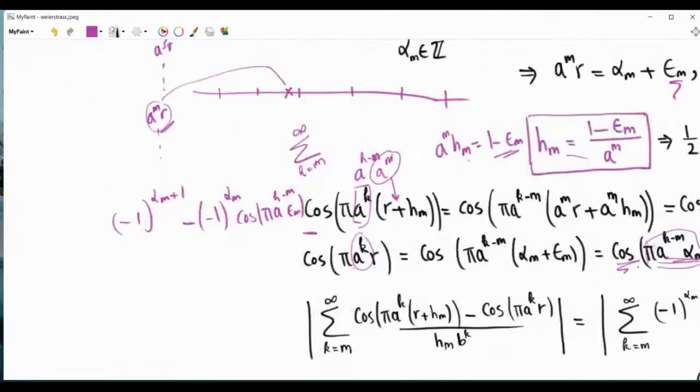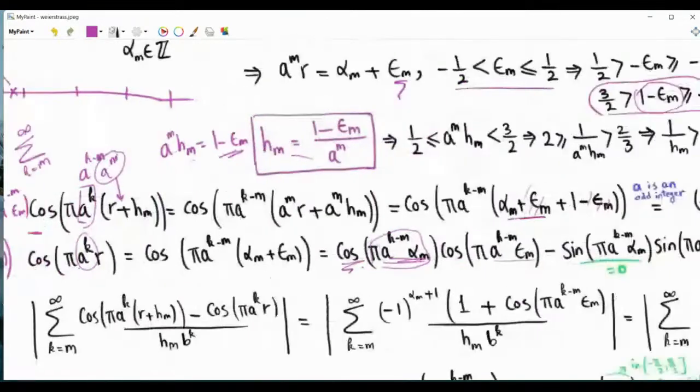And so we have here minus, so this is like minus 1 times minus 1 to the alpha m, so I can change this to a plus and have this as plus 1. Then we can take minus 1 to the alpha m plus 1 as a common factor, and we are left with 1 plus cosine pi a to the k minus m epsilon m, like this.